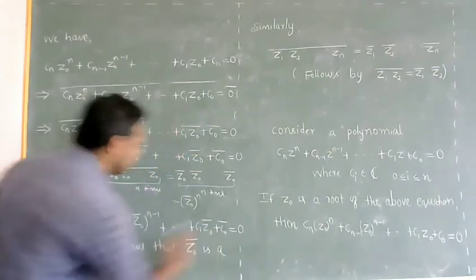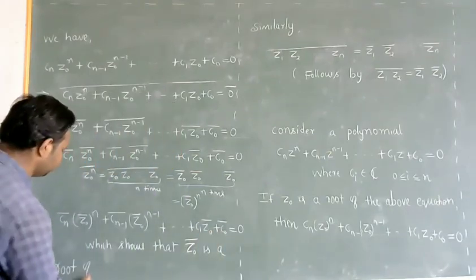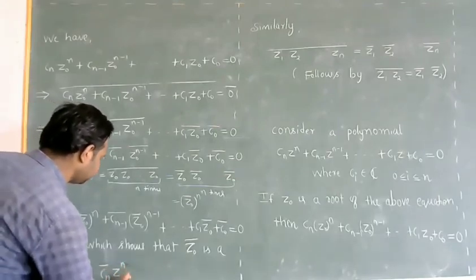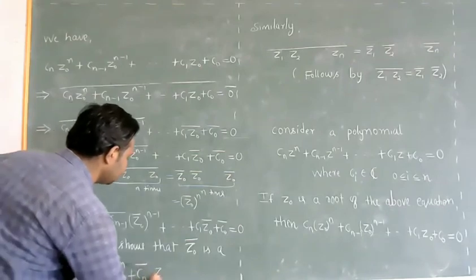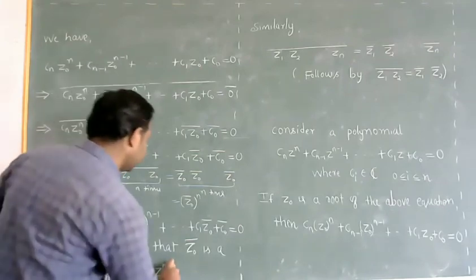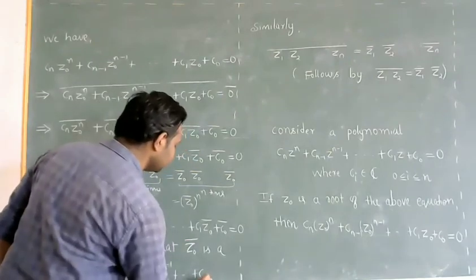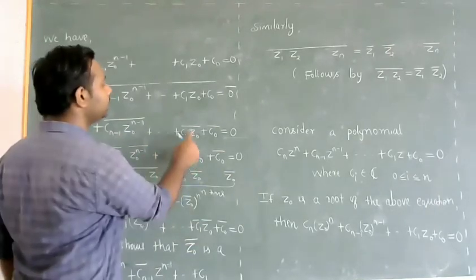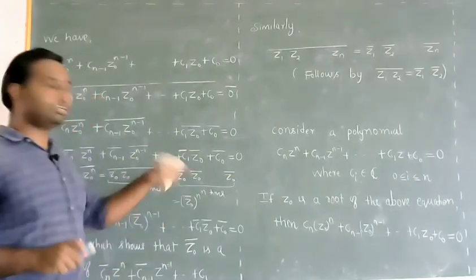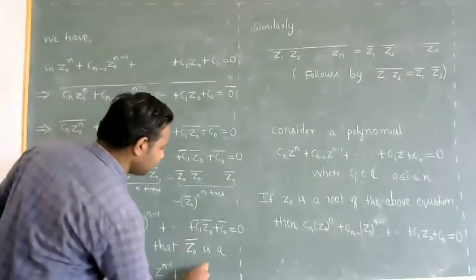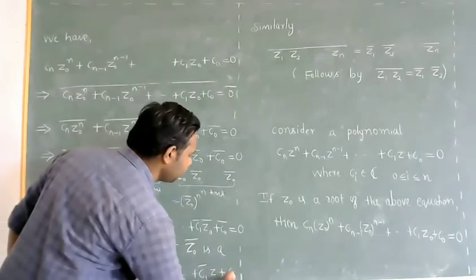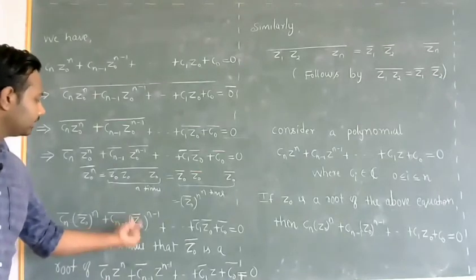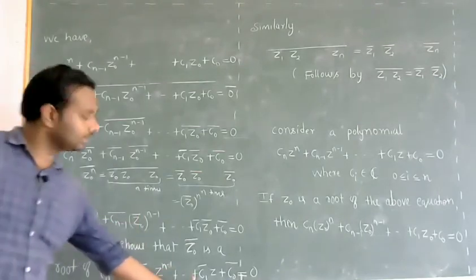Z0 bar is a root of the equation Cn bar Z power n plus Cn minus 1 bar Z power n minus 1 plus so on C1 bar Z plus C0 bar equals 0. I had left the bar there, since C1 into Z0 whole bar is C1 bar into Z0 bar. So you can observe here that Z0 bar is actually satisfying this equation.